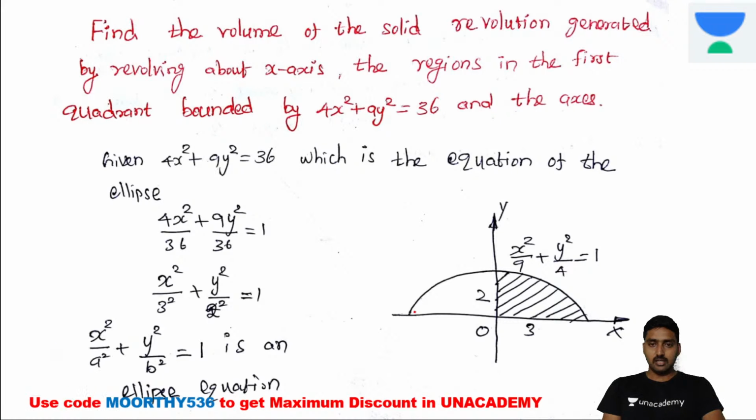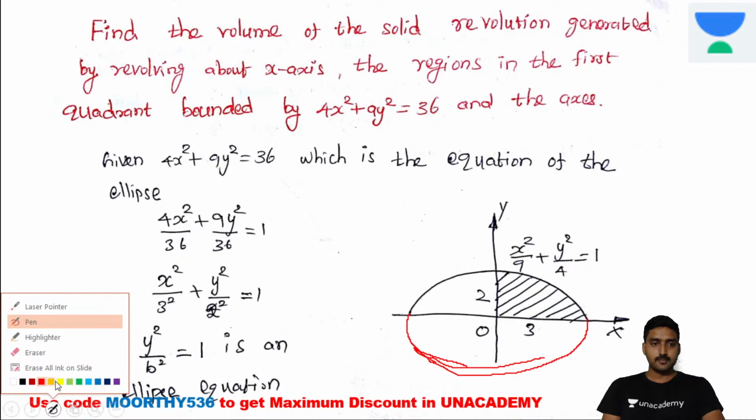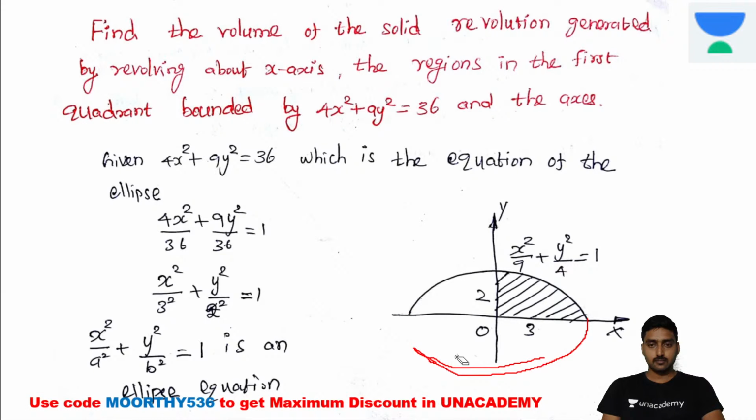So this is the entire ellipse portion, right? Okay, fine.